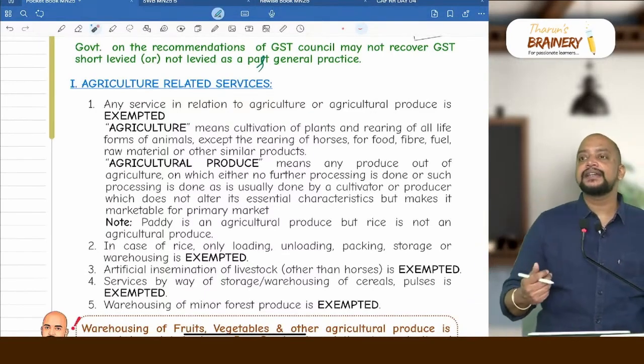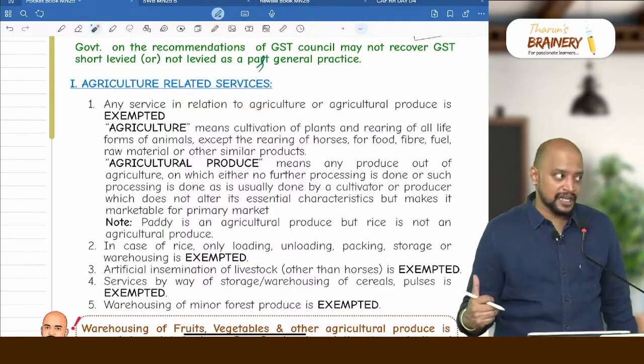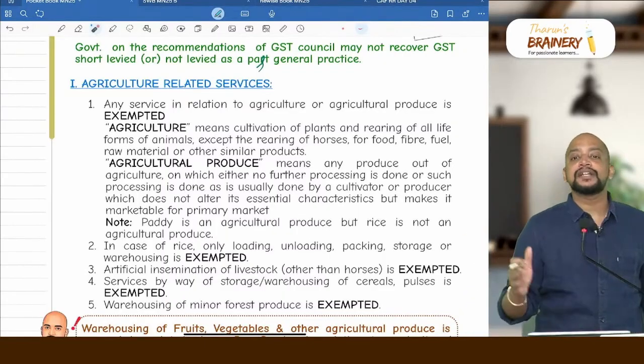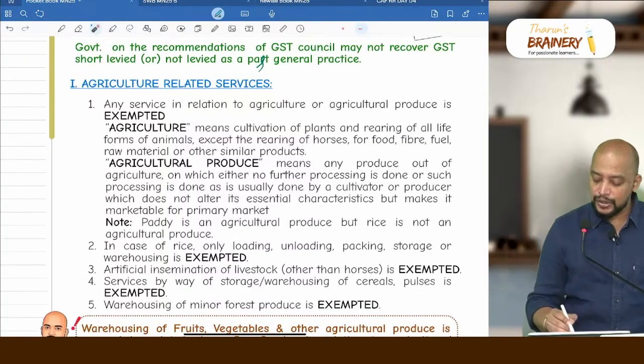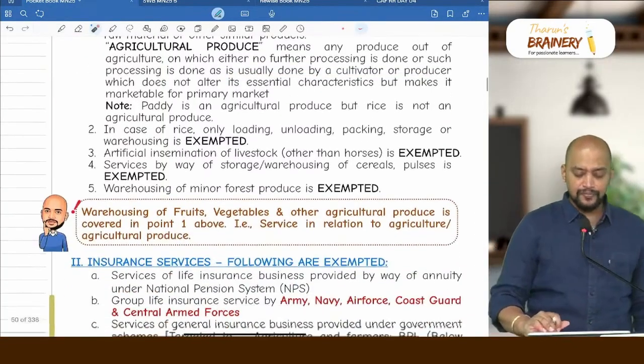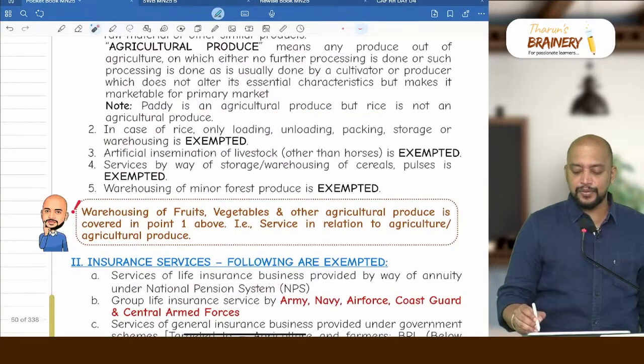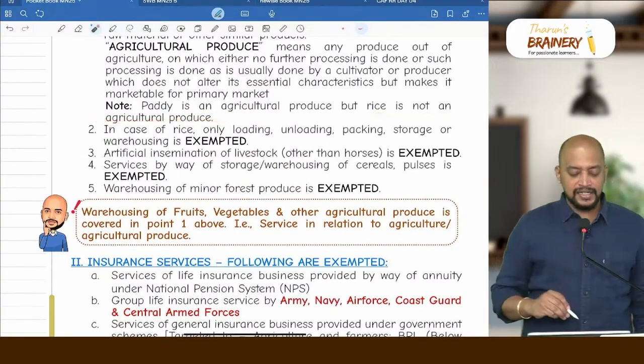And paddy is agricultural produce, but rice is not an agricultural produce, because paddy to rice is not usually done by the cultivator, it is done by the rice mills. Here they use the word usually done by cultivator. So paddy is an agricultural produce, but rice is not an agricultural produce.